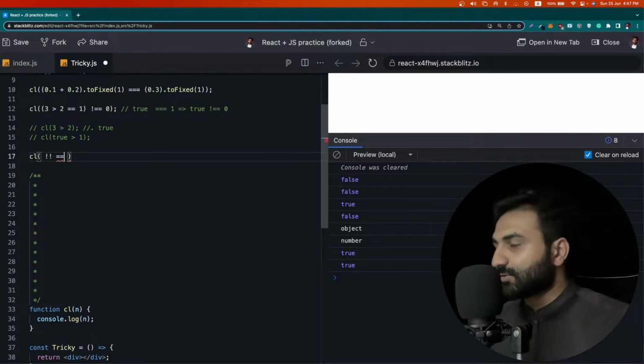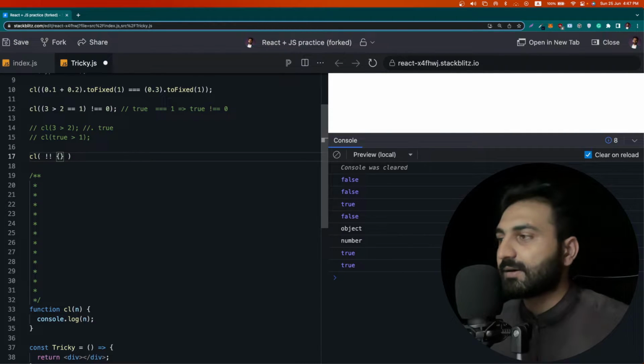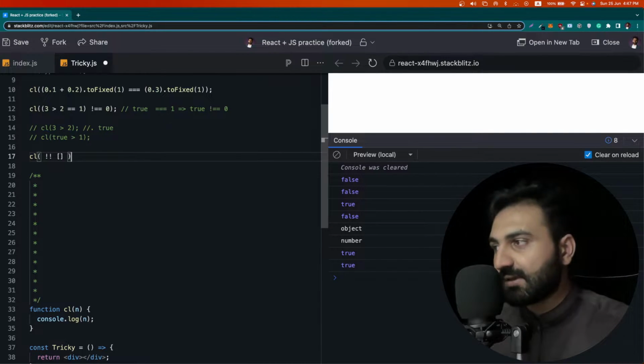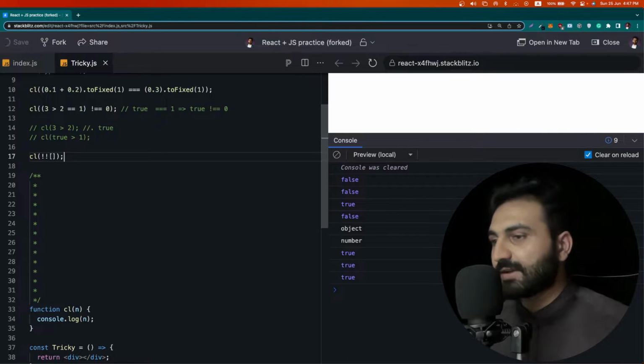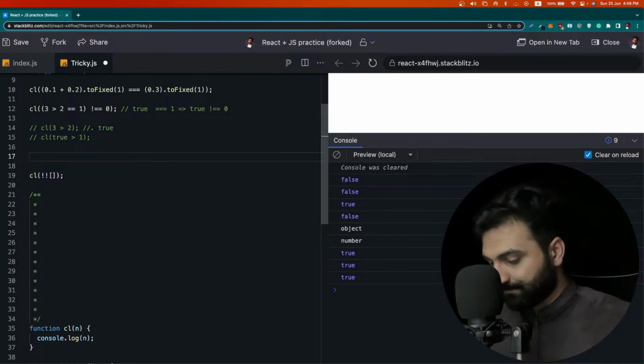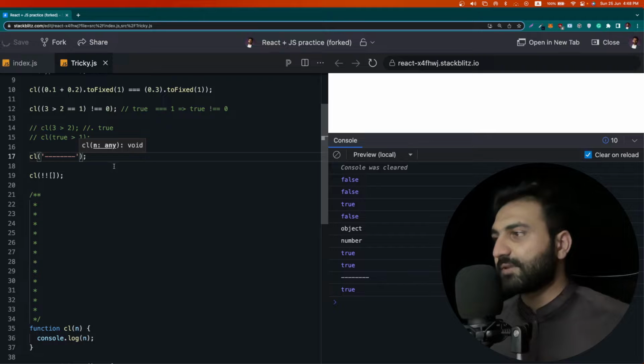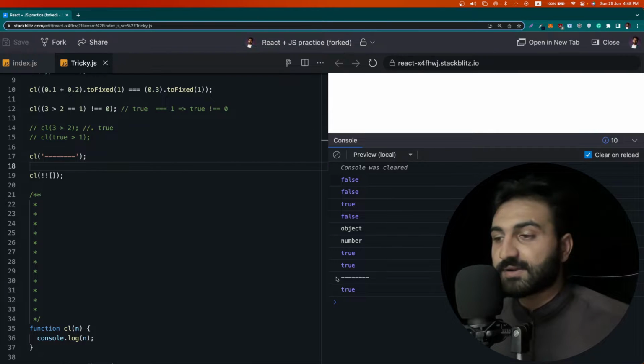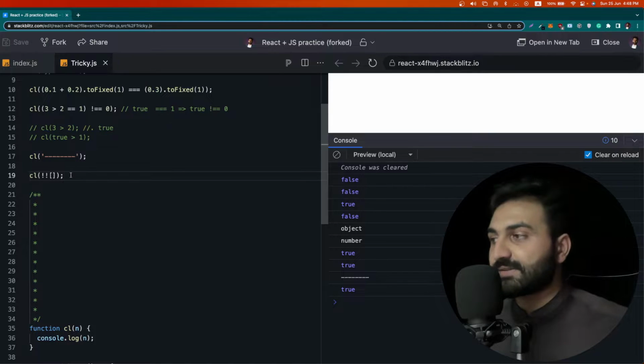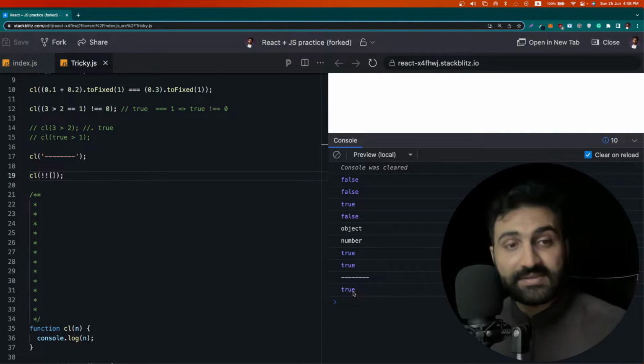Okay, so the truthy value of our empty array. What do you think the result will be? If you are thinking it will be false, then you are wrong. It is true. By the way, let me add some separation here so you can see where we are now starting from. We are starting from here after these dashes. So now the output of this result will be true. And why is this true?